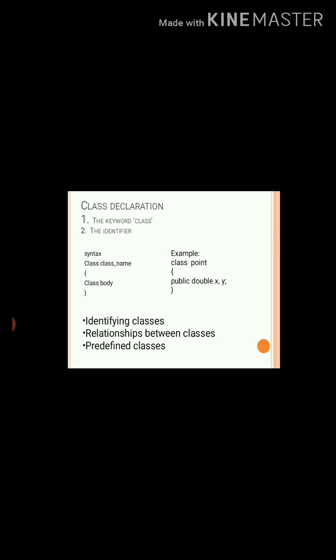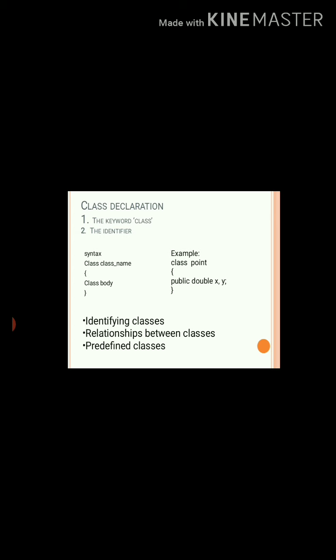Relationship between classes. The dependence is the most obvious and also most general. For example, the order class uses the account class because an order object needs to access account objects to check for credit status.